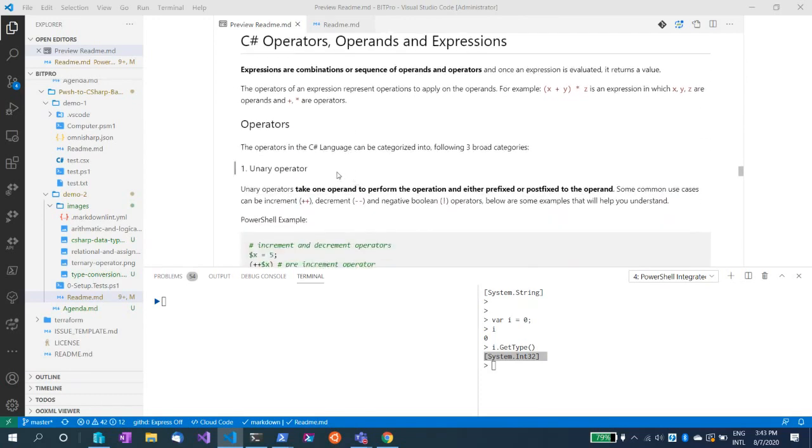Now let's talk about C# operators, operands, and expressions. In a very simple manner, we can say expressions are combinations or sequences of operands and operators.